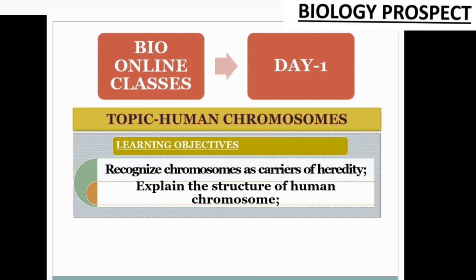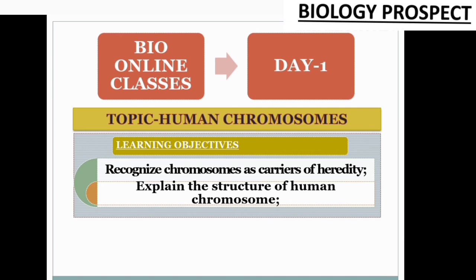A segment of the DNA is called a gene, and the total DNA is known as the genome. Clear? A segment of DNA is known as a gene, while the full DNA complex or the full DNA helix is known as the genome. In the next part we will discuss the structure of DNA.